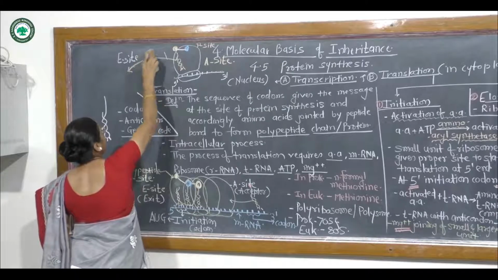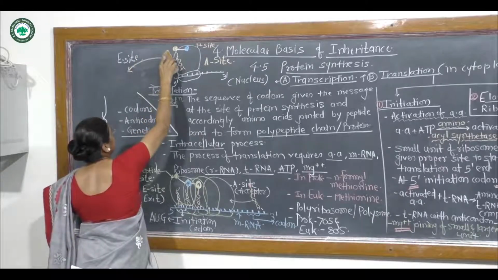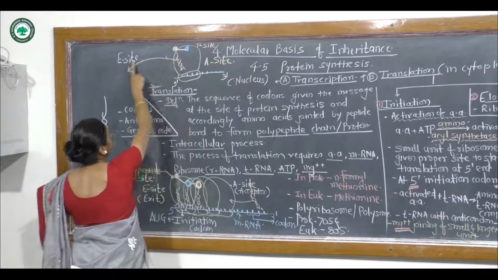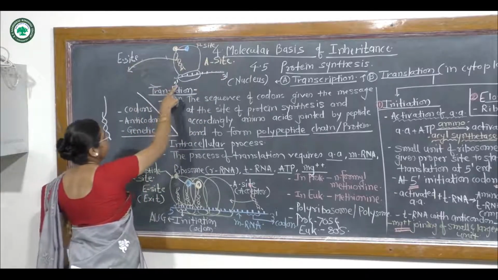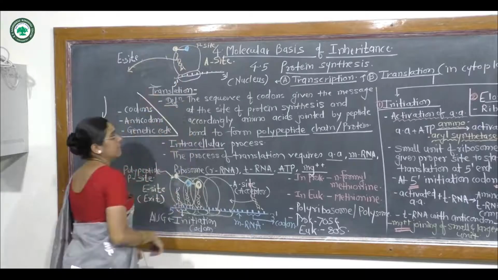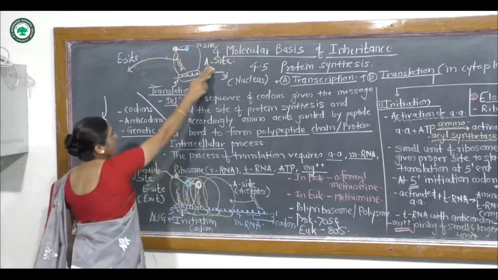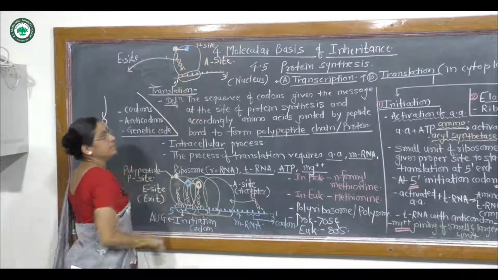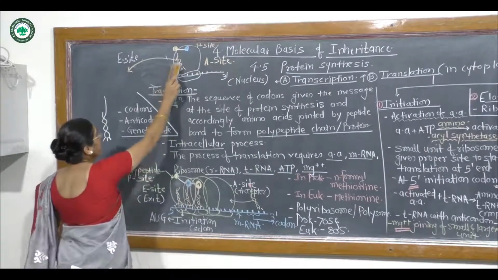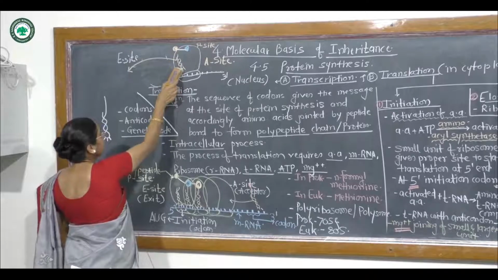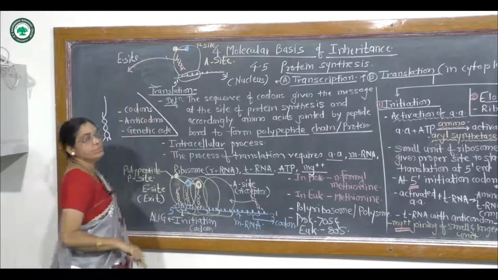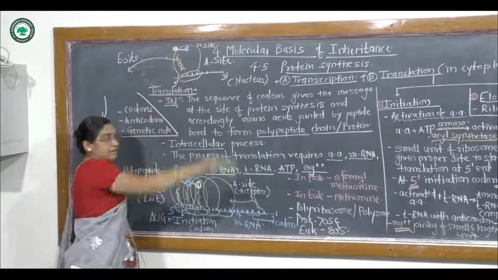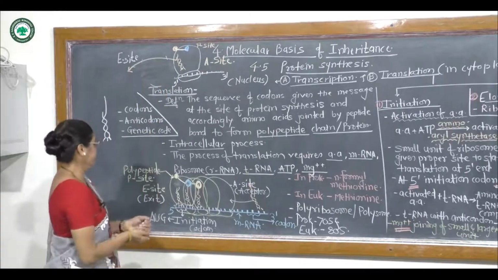From the A site, the aminoacyl tRNA complex always enters. From the E site, the free tRNA is released, and from the P site, the polypeptide chain leaves out.